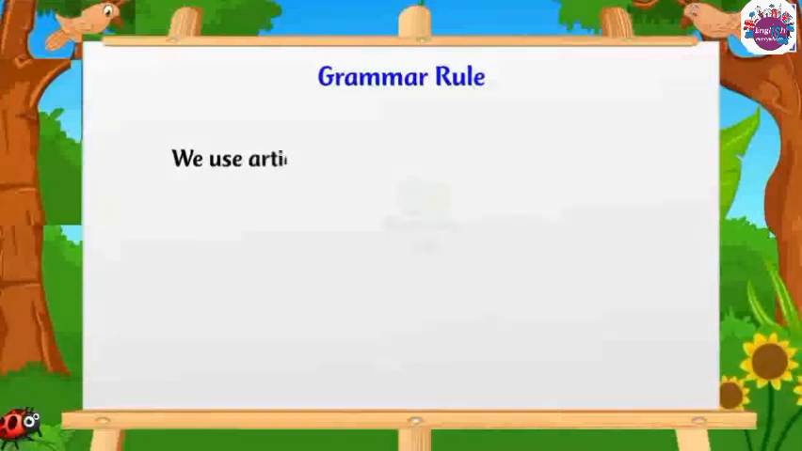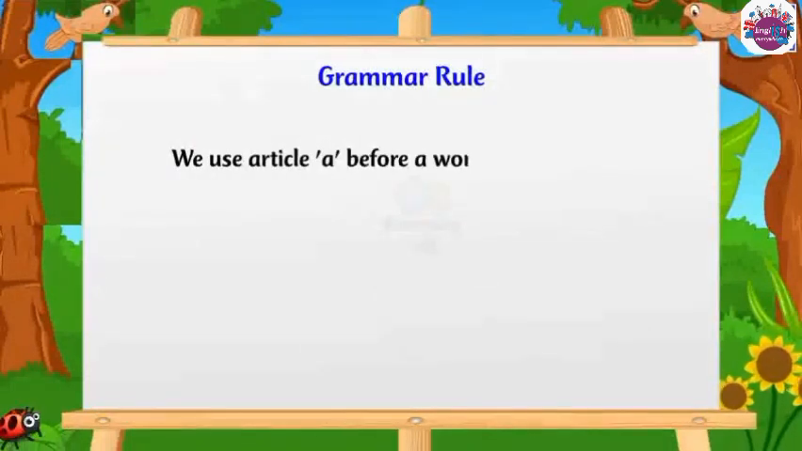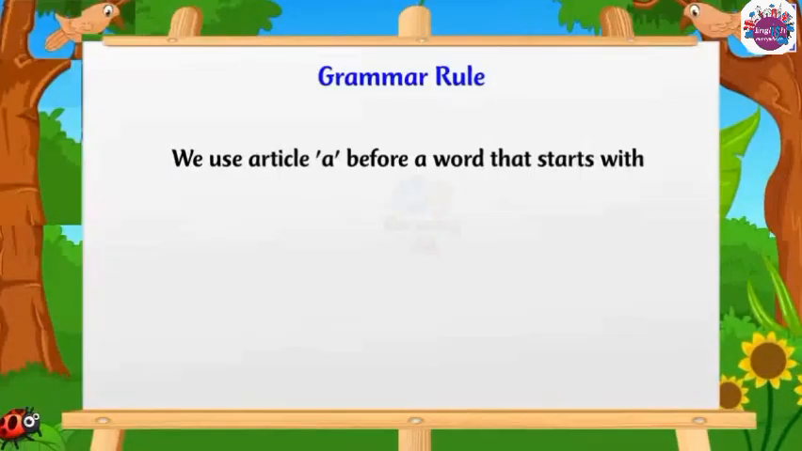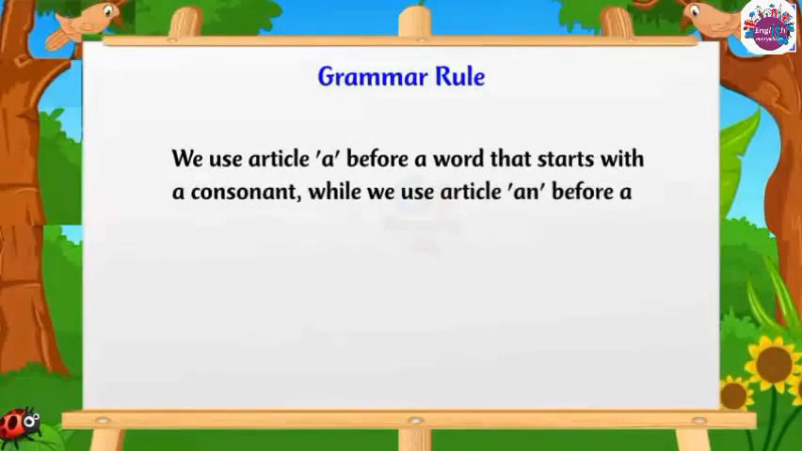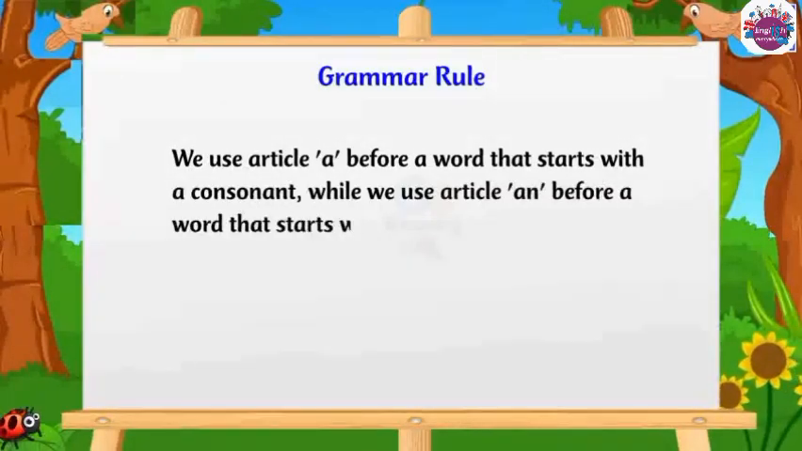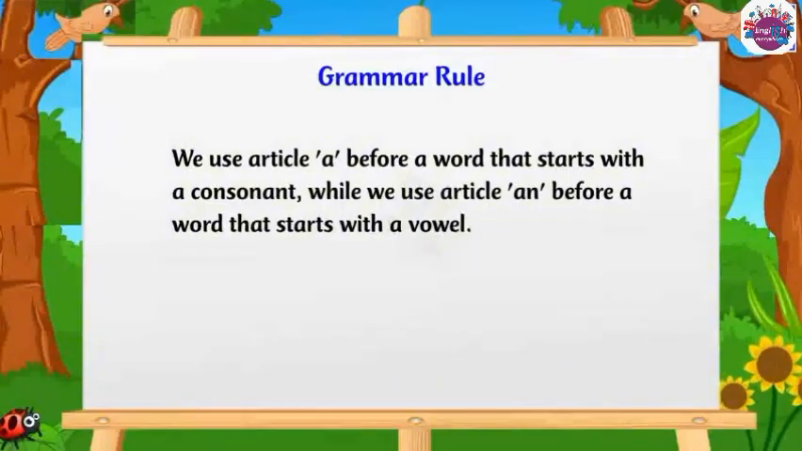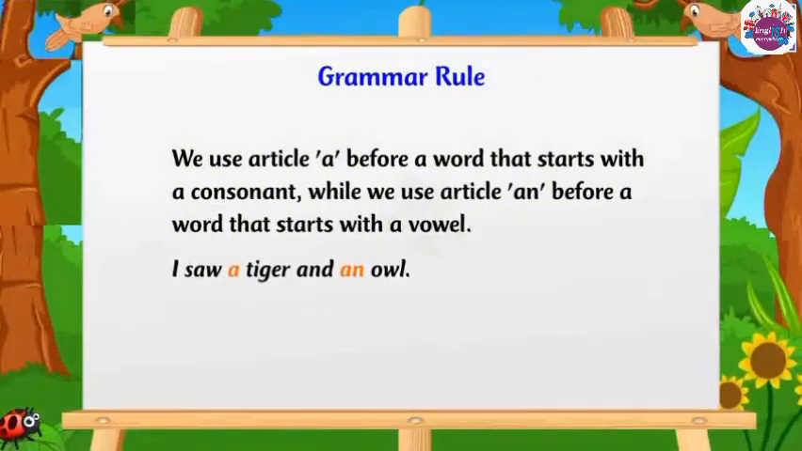We use article a before a word that starts with a consonant, while we use article an before a word that starts with a vowel. I saw a tiger and an owl.